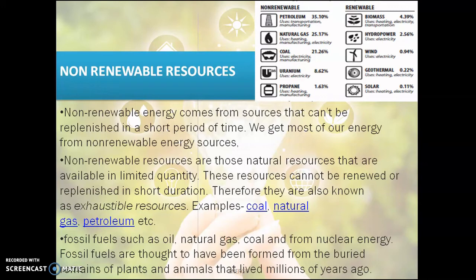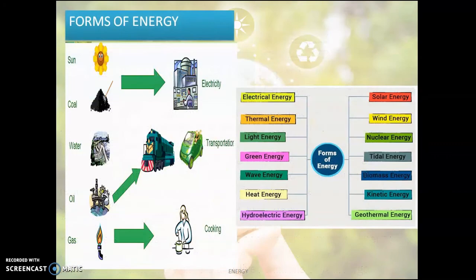Some examples: coal, natural gas, petroleum. You can categorize everything under fossil fuels. So fossil fuels like oil, natural gas, and coal, what are they? They are formed from buried remains of plants and animals that lived millions of years ago. Here again there is a list of some resources.